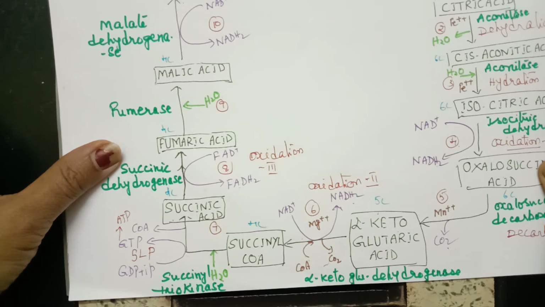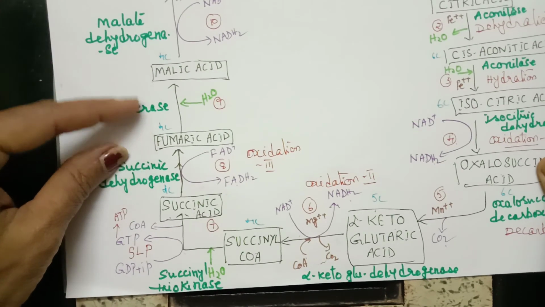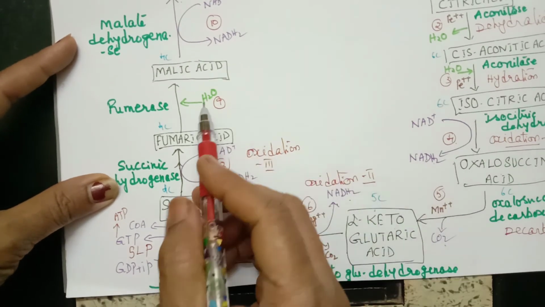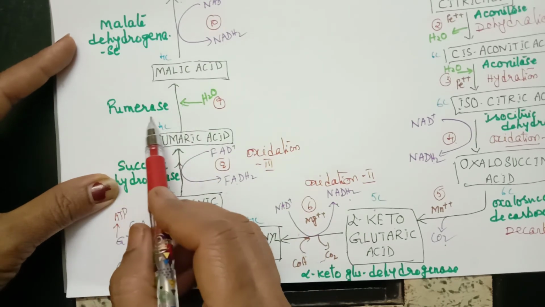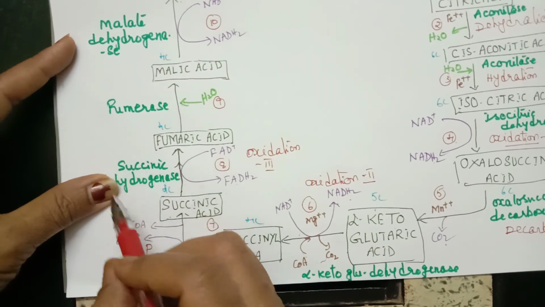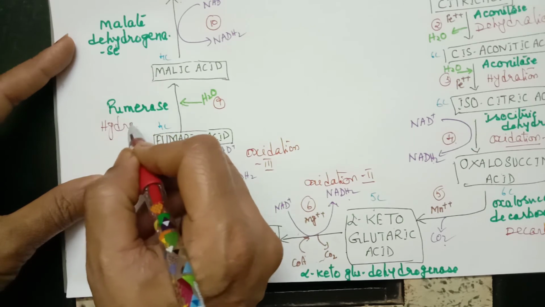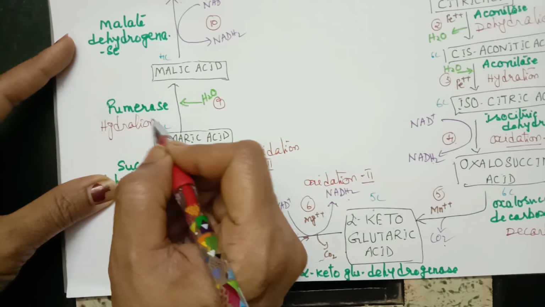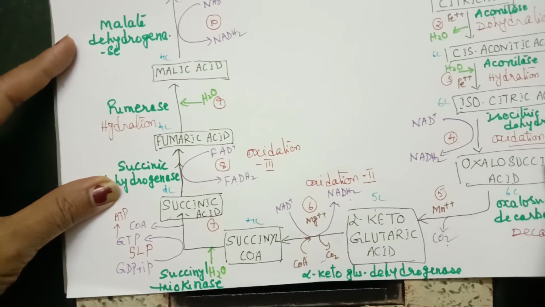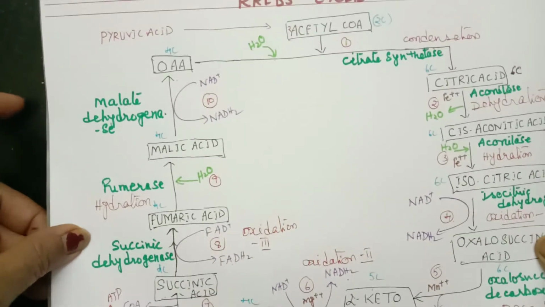Now the next reaction, the ninth step. Fumaric acid is converted to malic acid. This again requires water, in the presence of the enzyme fumarase. So since water is required, this reaction is named a hydration reaction. That is the ninth. Now, the last reaction.